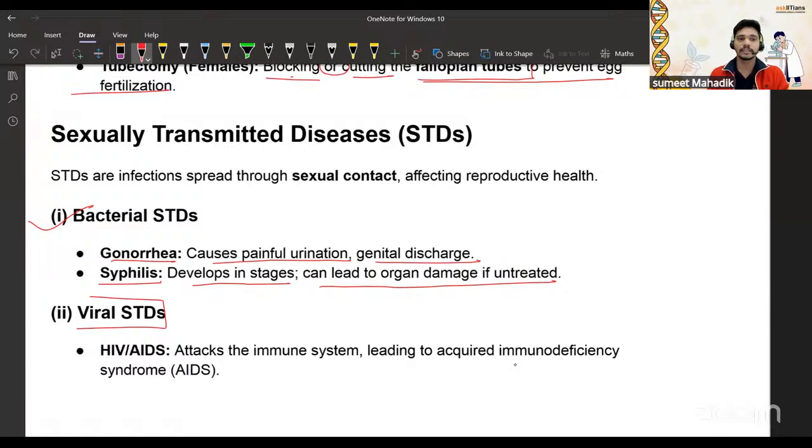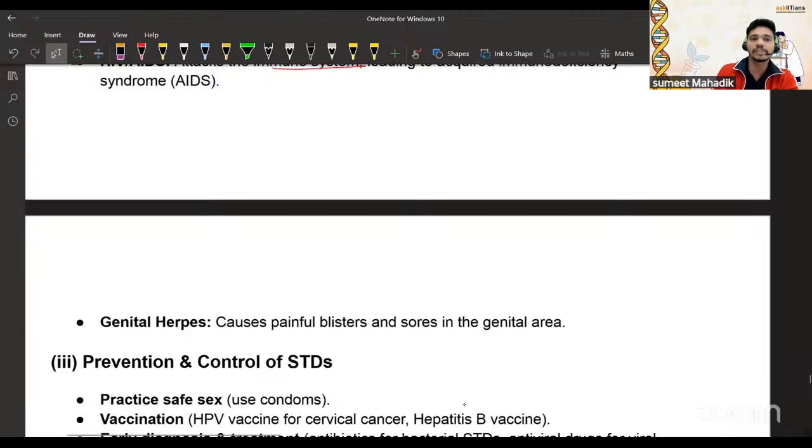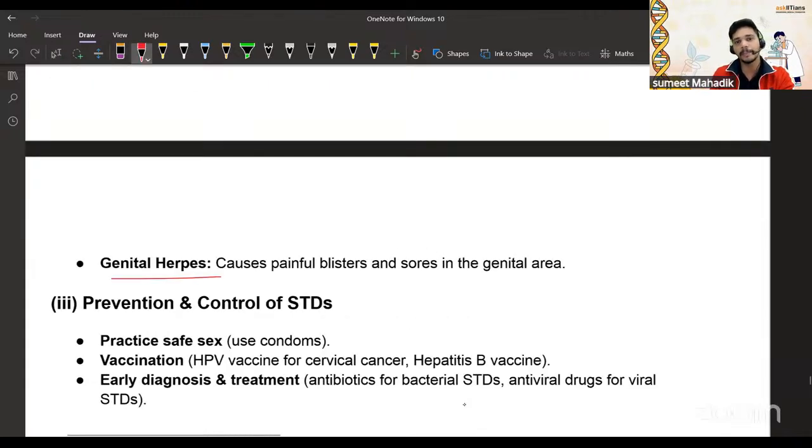Viral STDs: HIV attacks the human immune system. Now tell me one thing. If a person is suffering from HIV, he or she is not dying because of the HIV itself, so what is the problem? The immune system is compromised. Even if malaria or typhoid happens to that person, it creates a very dangerous effect, because the immune system is compromised in viral STDs like HIV. Then we have genital herpes, which causes painful blisters and sores in the genital area.